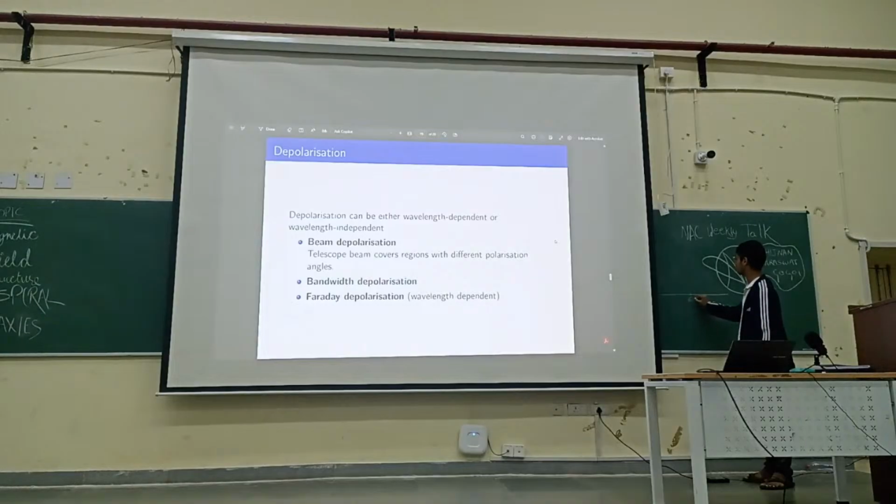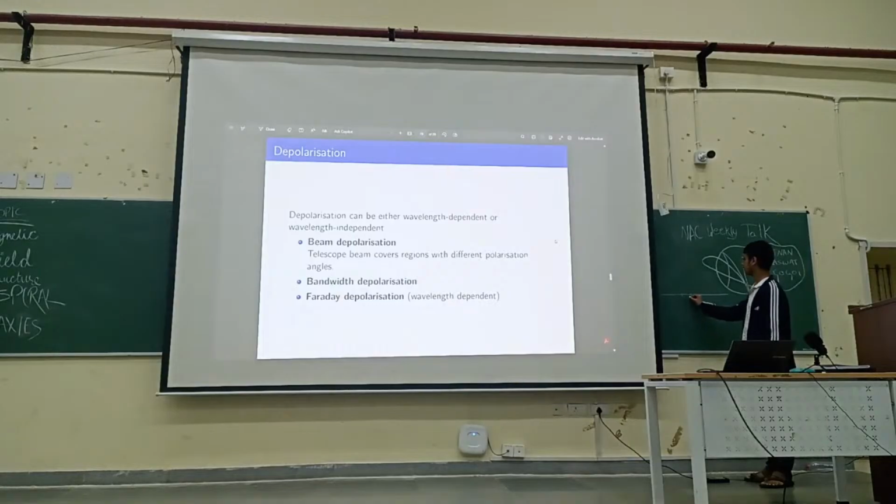In this range, the telescope gets the data, and the amount of Faraday rotation that occurs for some wavelength here and over here can be different. Which means that, let's say, this is 5.8 centimeter, and this is 6.2 centimeter.